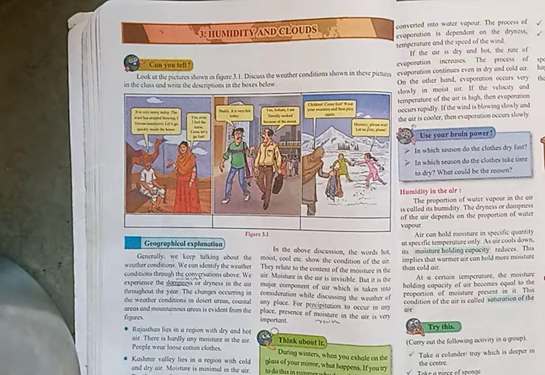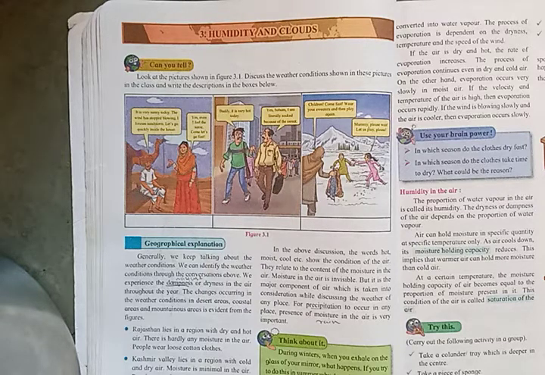Now see, generally we keep talking about the weather condition. We can identify the weather conditions through the conversation above. We experience dampness or dryness in the air throughout the year. The changes occurring in the weather condition in desert areas, coastal areas and mountainous areas are evident from the figure.